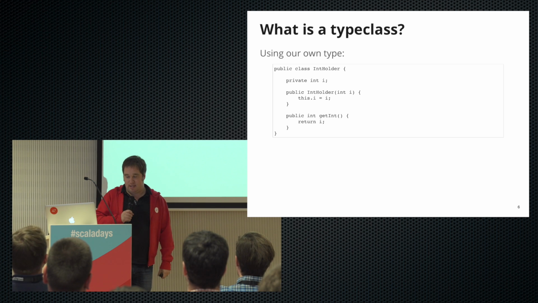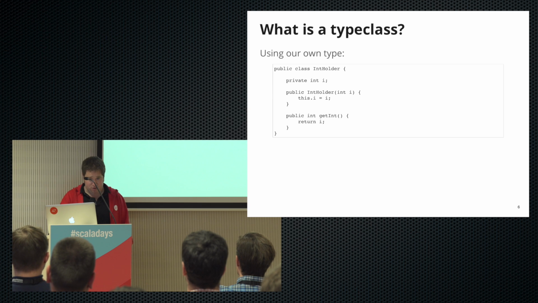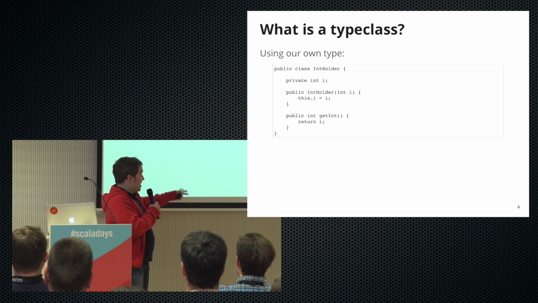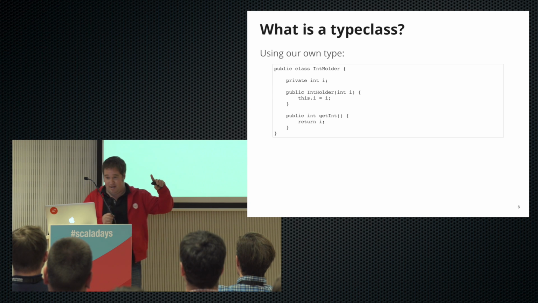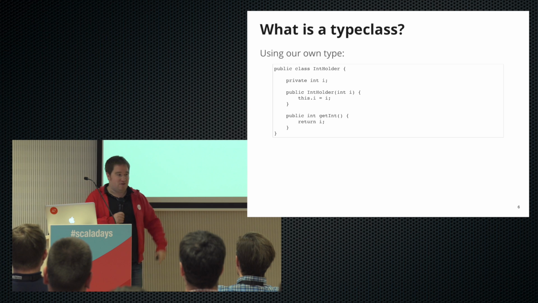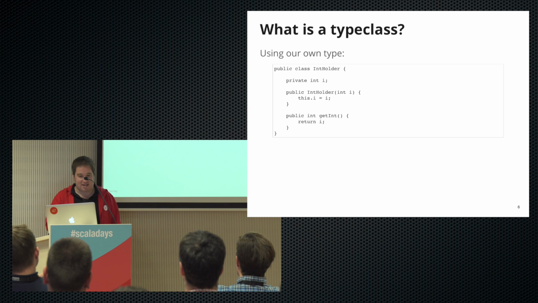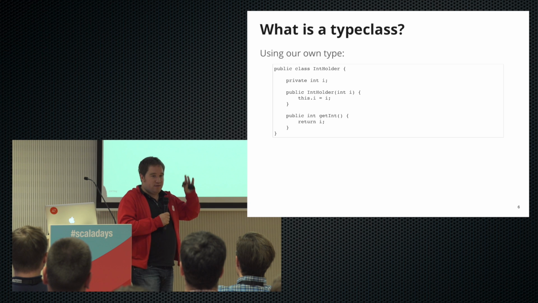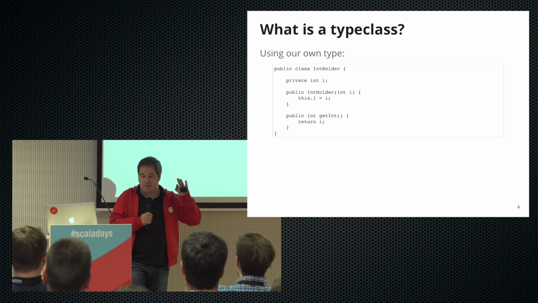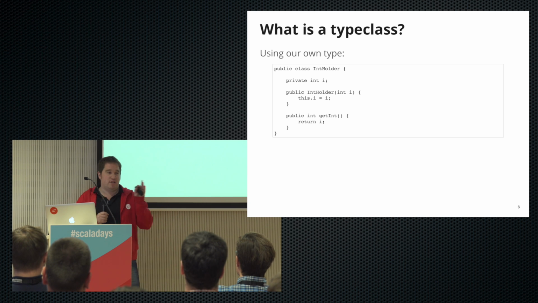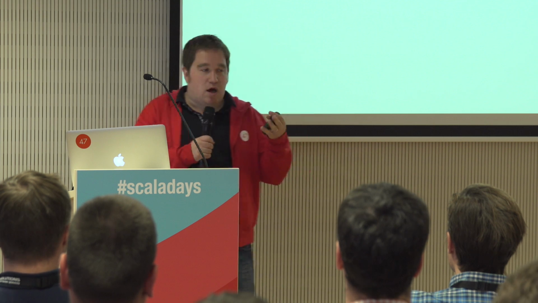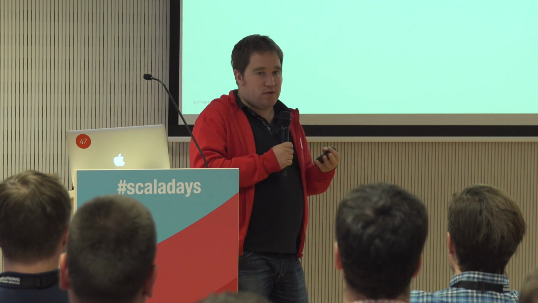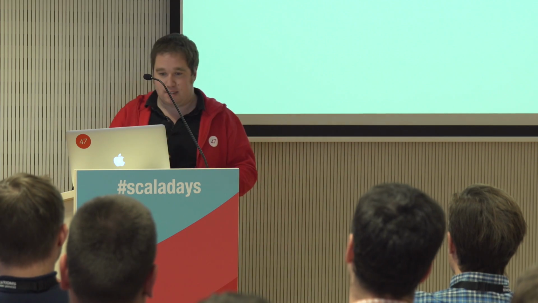Say, for instance, still in Java land, when we were writing POJOs, of course, we'd have had getters and setters and equals and toString and some constructors probably and all that fun. But let's keep it slightly sane. I just want to create a new type here. Java doesn't know anything about this type. We wrote this, and all it does is hold an integer. Because this is not an integer, Java doesn't know how to sort this. If you get two IntHolders, it doesn't know what sorting them means.